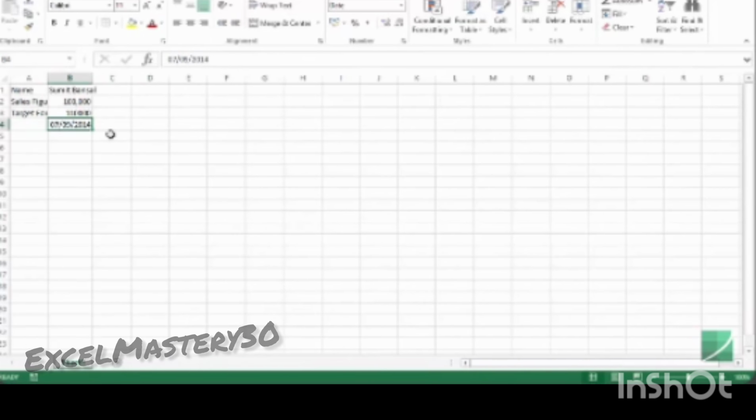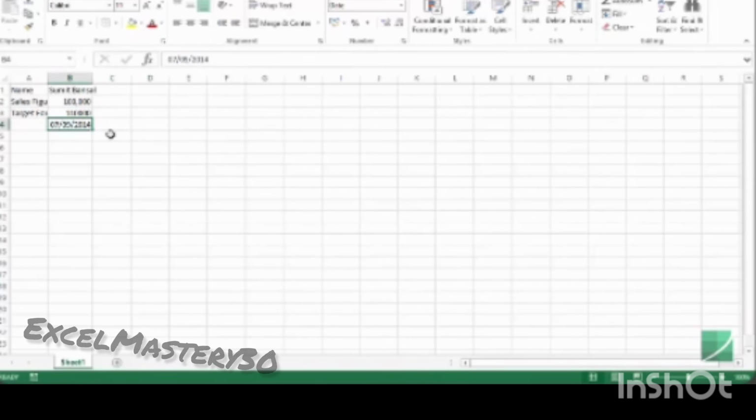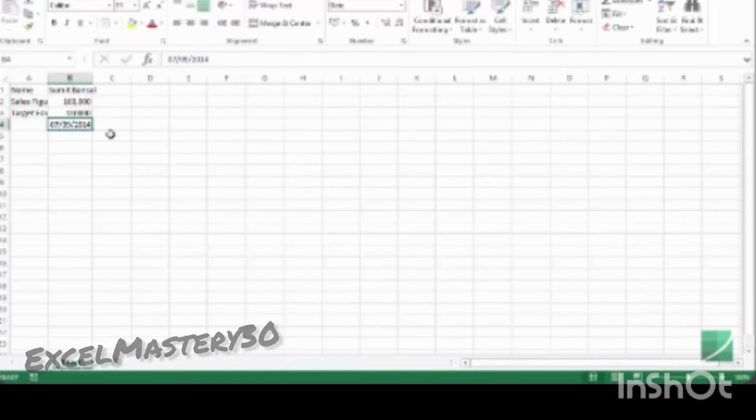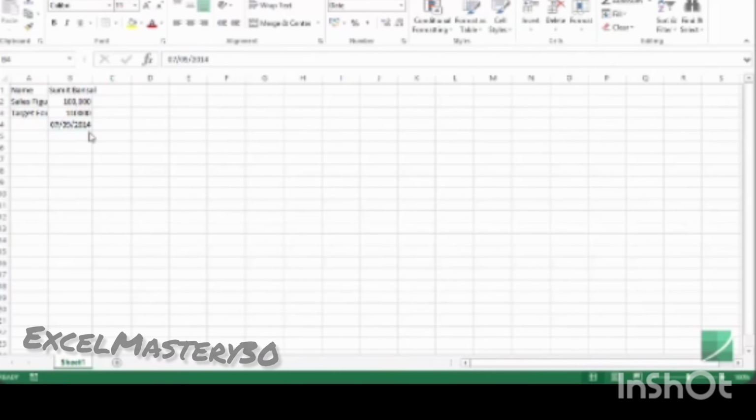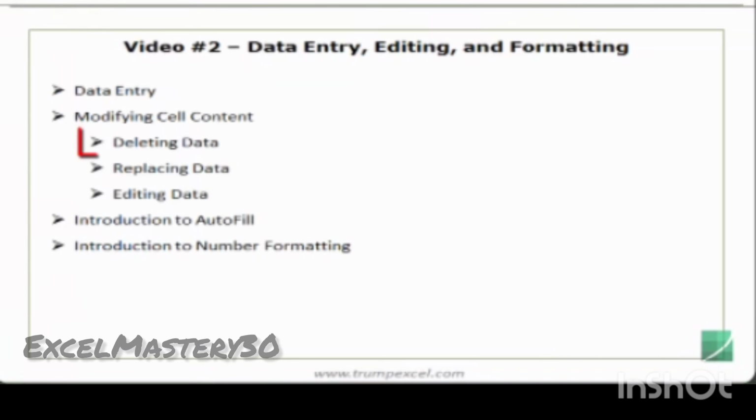So in essence, Excel can only hold three kinds of data, which is numeric, text, and a formula. At this stage, do not worry if you do not understand number formatting. I would cover number formatting in detail in this video course, and I would also introduce this later in this video. So now let's see how we can delete data in Excel.